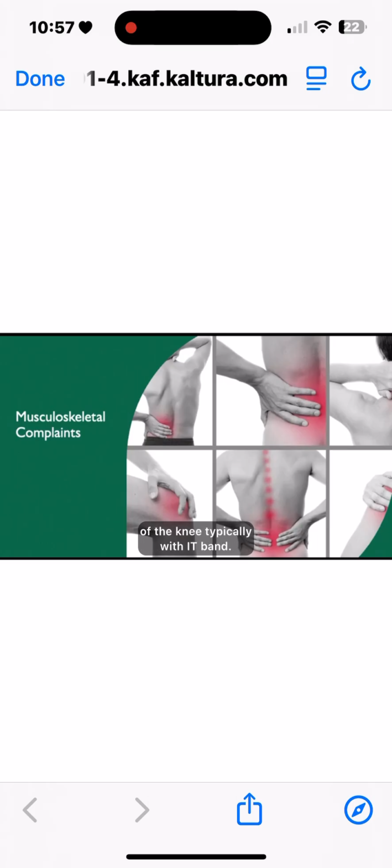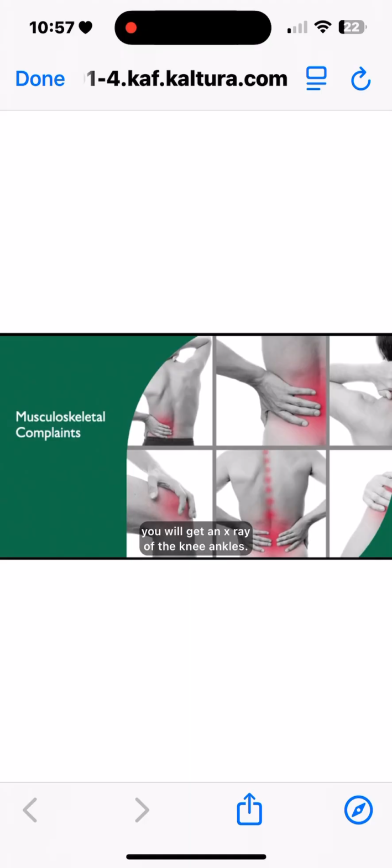The Ottawa knee rule. You get an x-ray only if you meet one or more of the following criteria, and this is almost 100% sensitive for a knee fracture. So meet one or more of the following: age 55 or older, isolated tenderness of the patella with no other bony tenderness, tenderness of the head of the fibula, inability to flex to 90 degrees, or inability to bear weight immediately and walk more than 4 steps in the ER regardless of the limp. So if you have any one of those, you will get an x-ray of the knee.